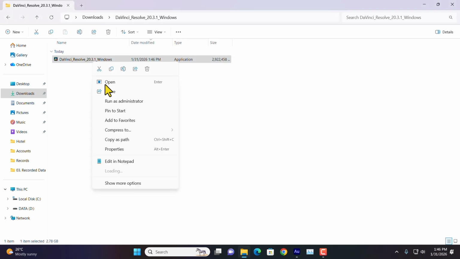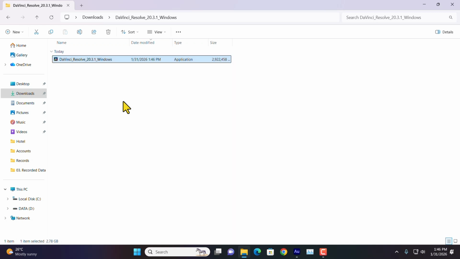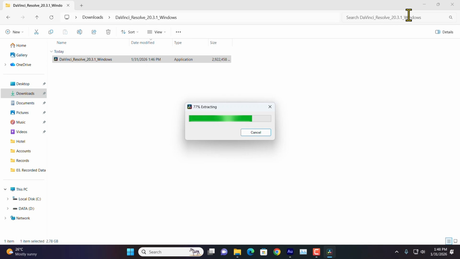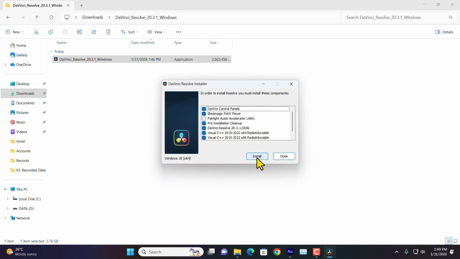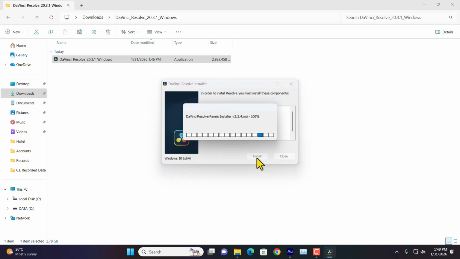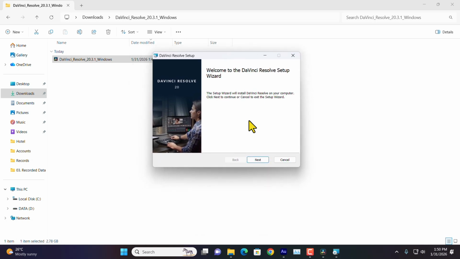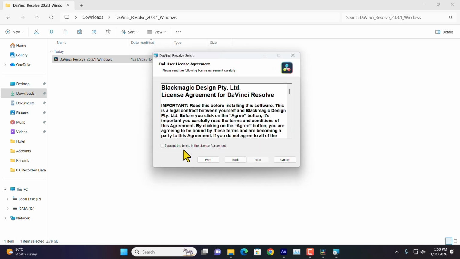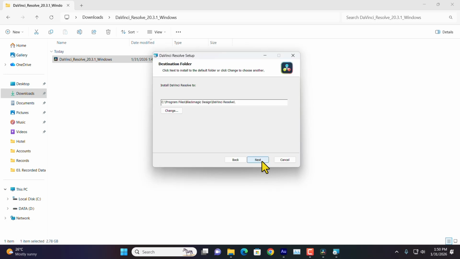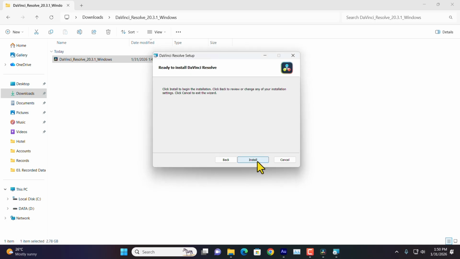Just right click on it and hit run as administrator. Okay, click yes. Finally, click install. Click next and check this box and click next. And from here you can change the installation path. I'm going to leave it default and click next. Hit install.